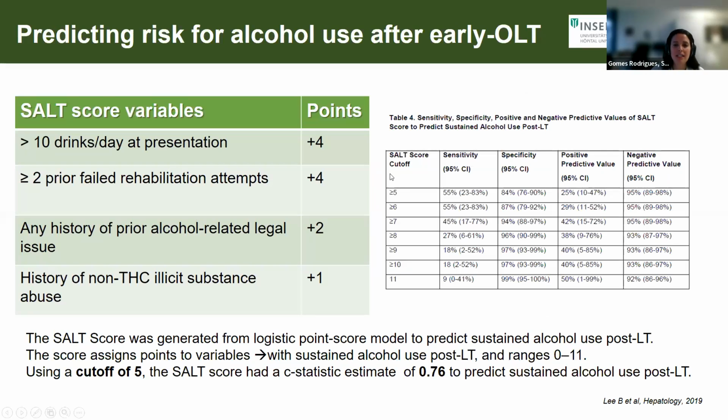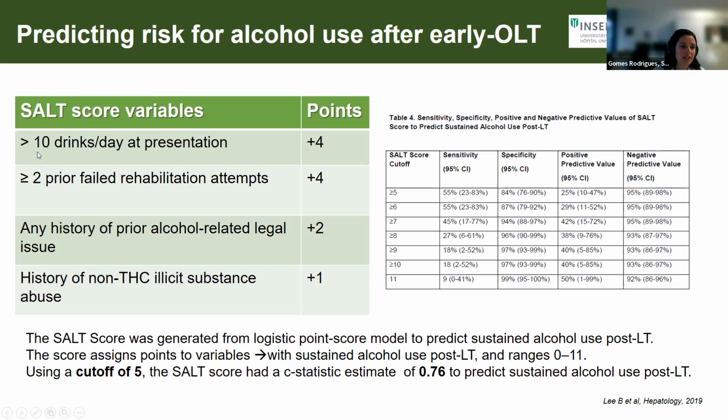What about predicting risk after transplantation? Well, this is probably the most well-known score. It's called the SALT score. It was generated as a model to predict sustained alcohol use after transplant. Here we used a cutoff. The cutoff used is 5. So patients with more than 5 had a C-statistic estimate of 0.76 to predict sustained alcohol use after the transplant.